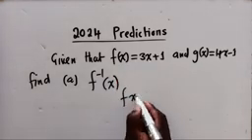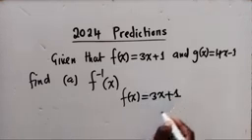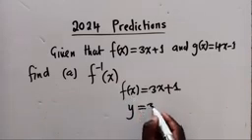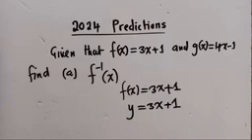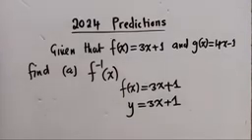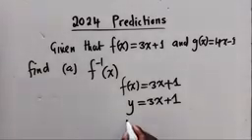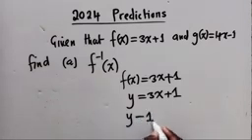So f of x is equal to 3x plus 1. And we write y, where f of x is. The other side, we copy everything the way it looks. I guess you're able to see. The next thing here is to write y, or make x subject of the formula. So it will be like this.